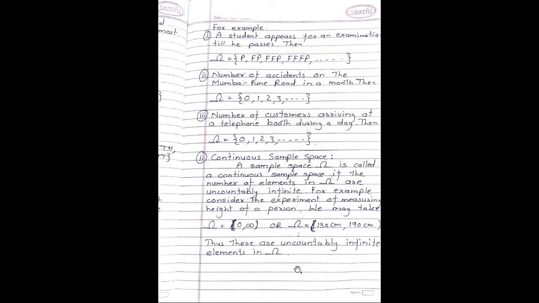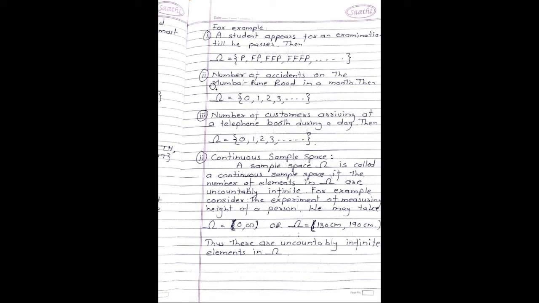The examples are, first example, a student appears for an examination till he passes. Then omega is given by pass, fail pass, fail fail pass, fail fail fail pass, and so on. He can take infinite number of attempts to pass the exam.